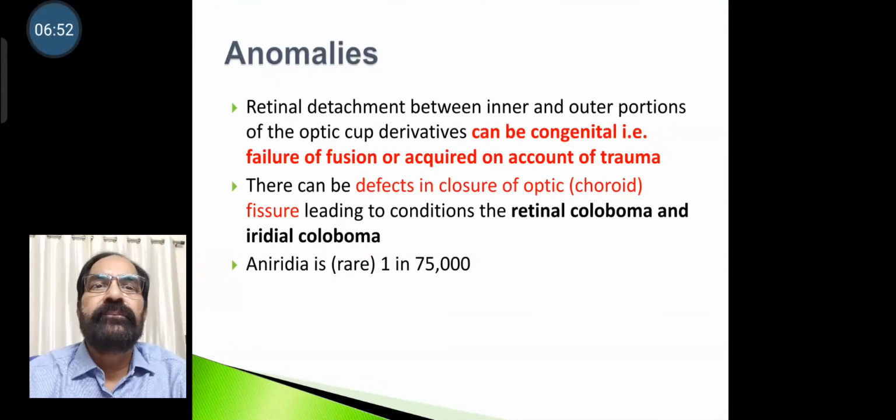Coming to anomalies. Retinal detachment between the inner and outer portions of the optic cup derivatives can be congenital, that is, failure of fusion, or acquired on account of trauma. There can be defects in closure of the optic fissure or choroid fissure, leading to conditions such as retinal coloboma and iridial coloboma. Aniridia is rare, about 1 in 75,000.